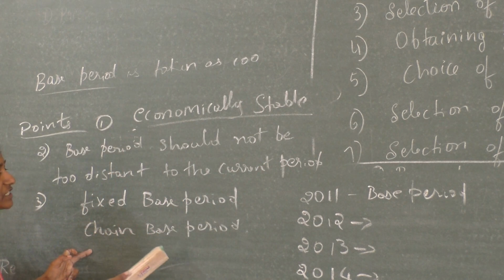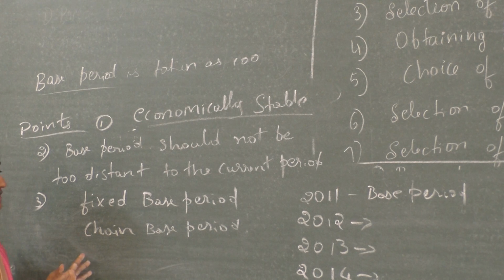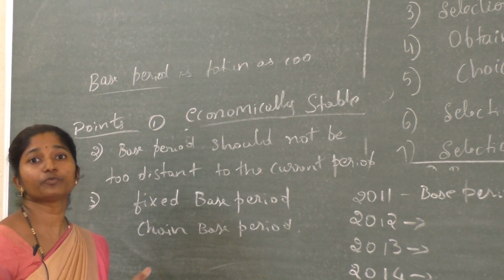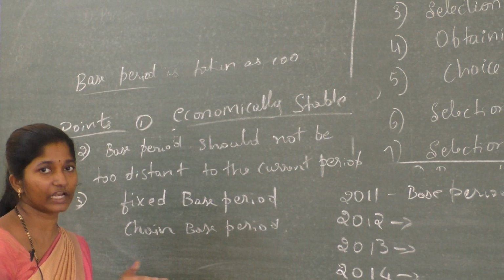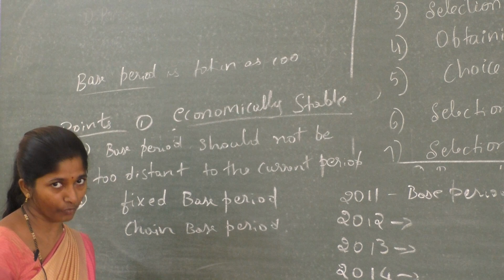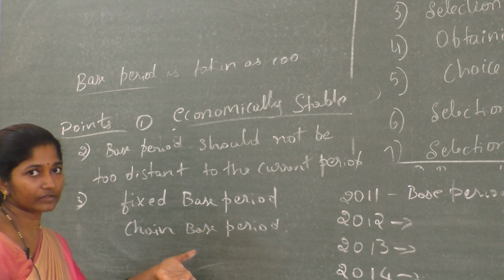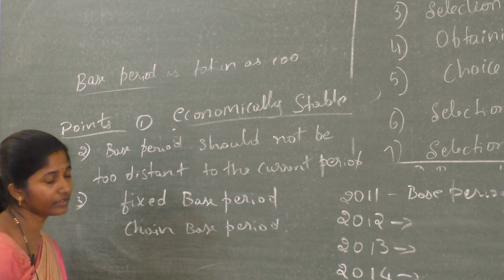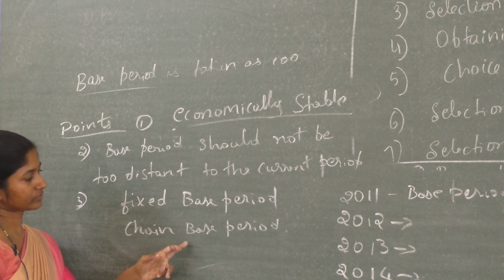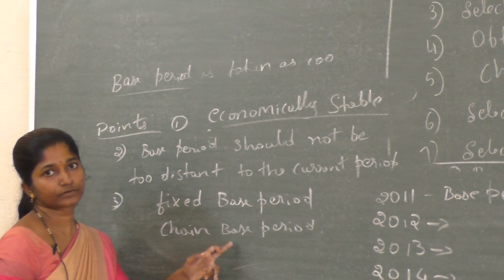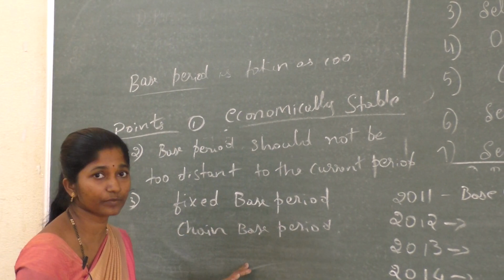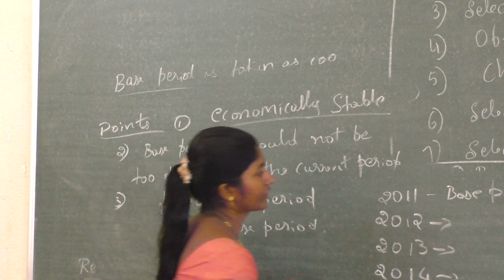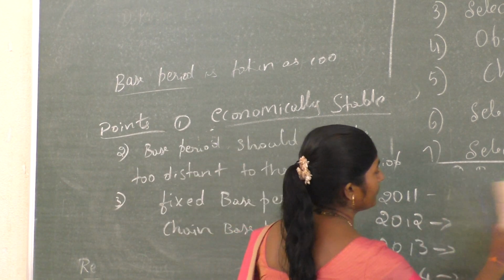Next, chain base period. Chain base period means the relative price in the level of phenomenon of the period. That means for comparison, the period for comparison is the immediate preceding period that we should take.